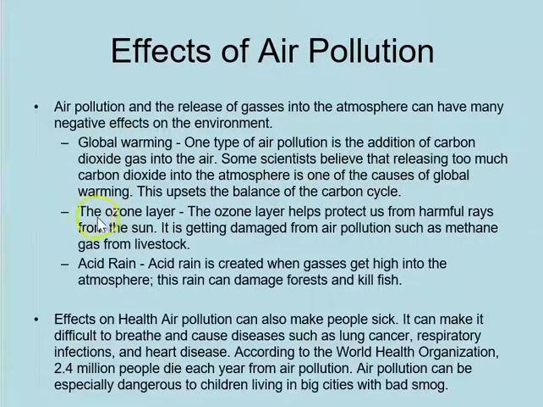The second one is the ozone layer. So the ozone layer helps protect us from harmful rays from the sun, and it is getting damaged from all the air pollution such as methane gas from livestock. And the third one, we have acid rain. Acid rain is created when gases get high into the atmosphere, and this rain can damage forests and kill fish. And we have also talked about acid rain when we discussed water pollution in our last lesson.